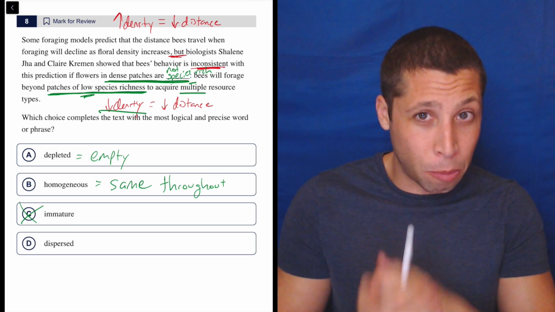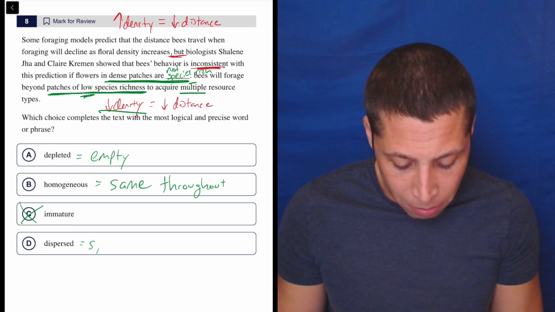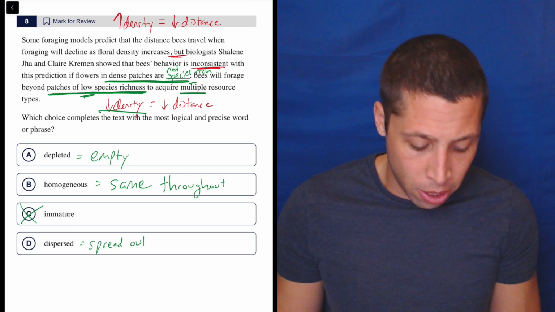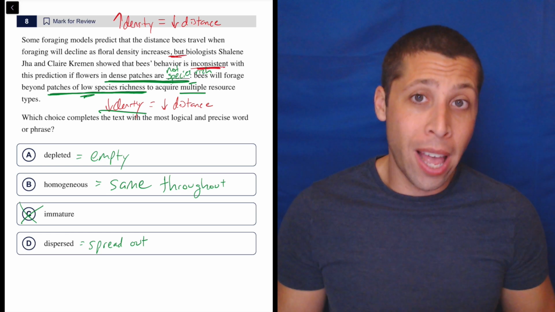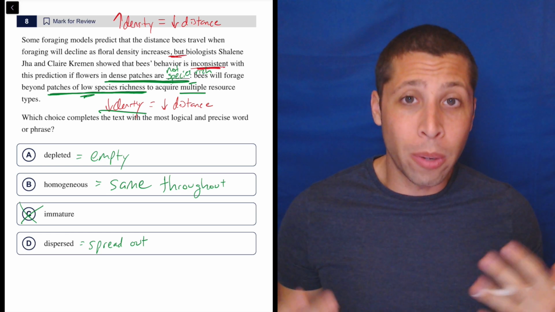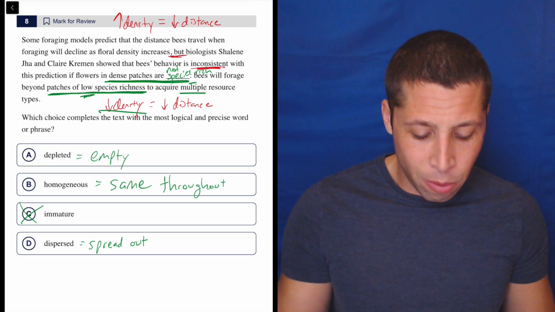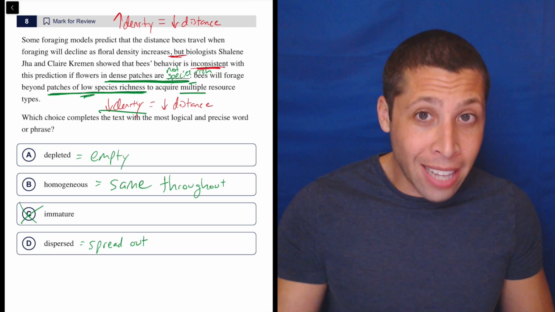Dispersed, I feel like, is what most people pick. That's the trap, because dispersed means spread out. So in a very surface level way, this is the only choice that has anything to do with density. But we're still saying that they're dense patches.